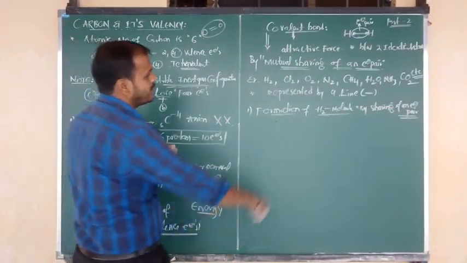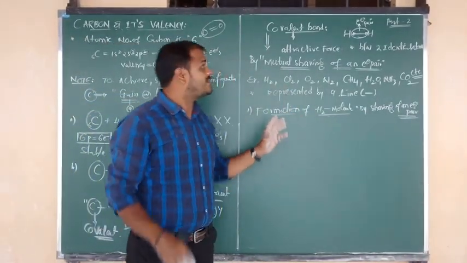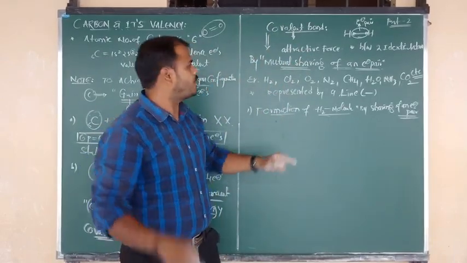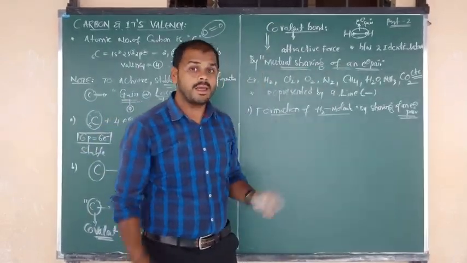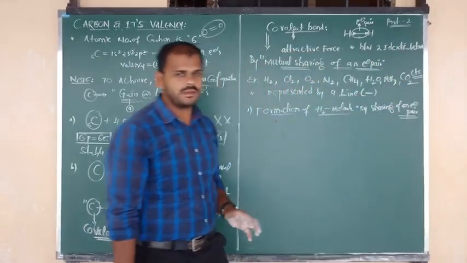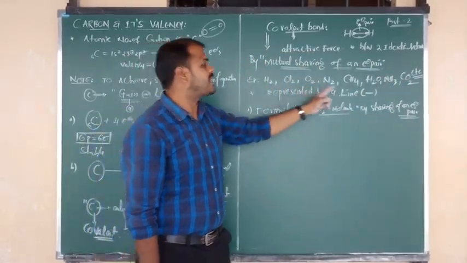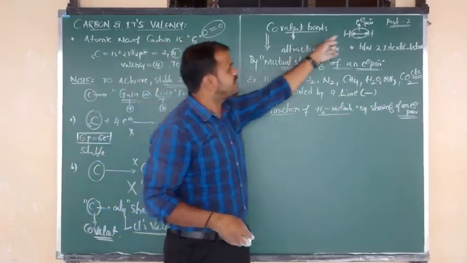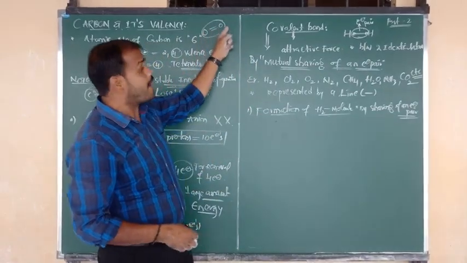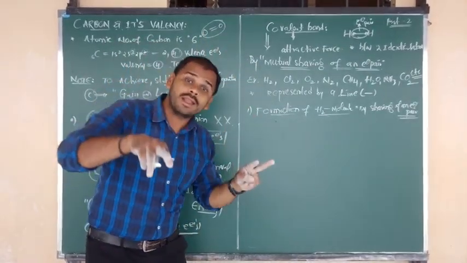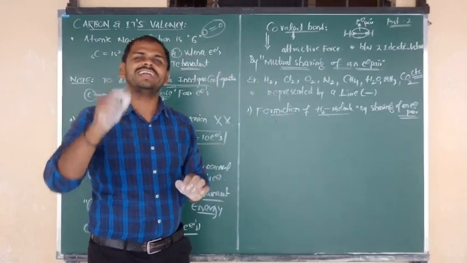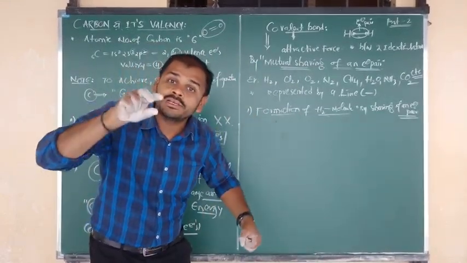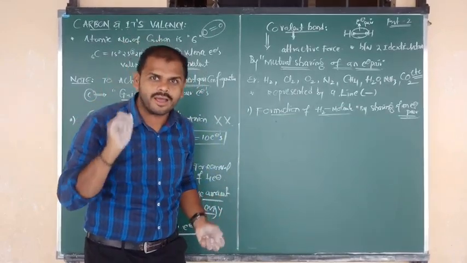Okay, now good. So try to remember once again. I am going to make the revision. Covalent bond is nothing but an attractive force which is forming due to only sharing of an electron pair between two identical atoms, and each covalent bond is represented by a line. So line indicates covalent bond. For suppose H-H, one covalent bond; O=O, two covalent bonds; N≡N, three covalent bonds. Line indicates covalent bond that was forming due to mutual sharing of electron pair. Is the concept clear? Good.